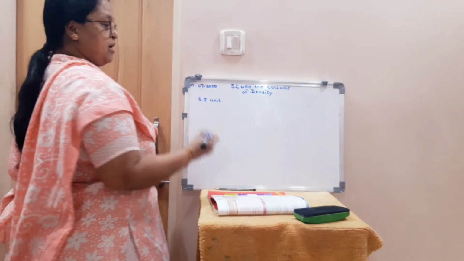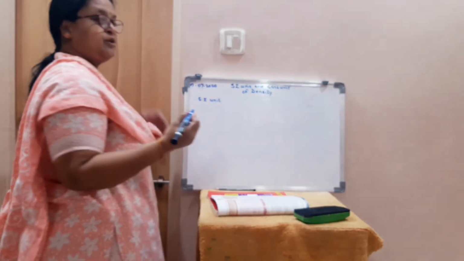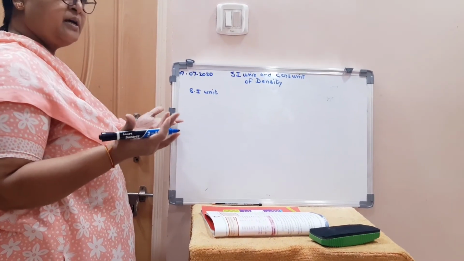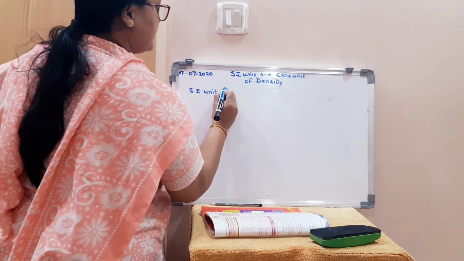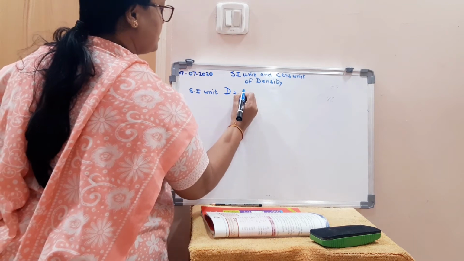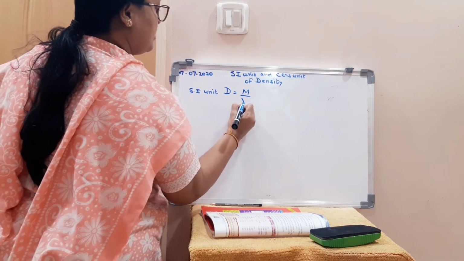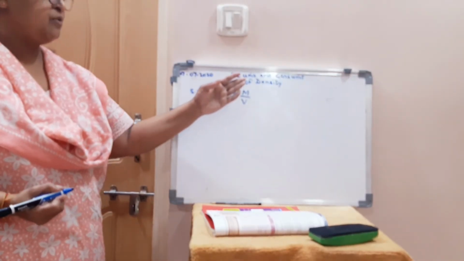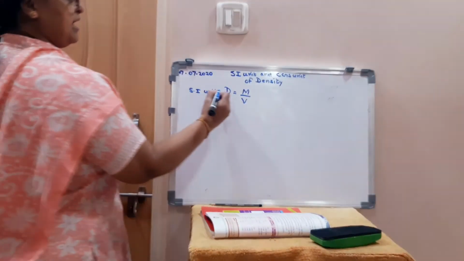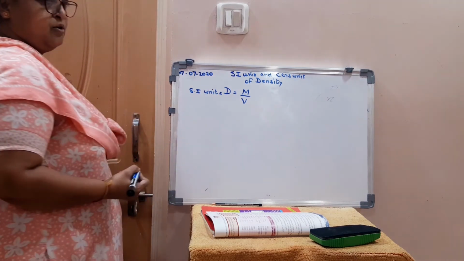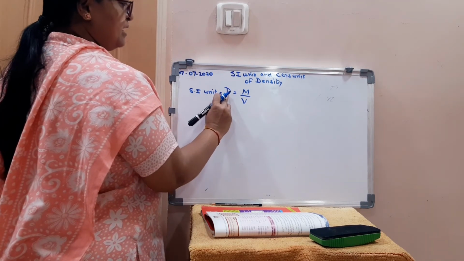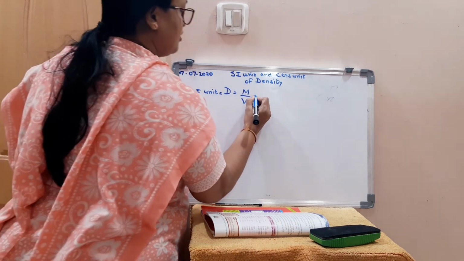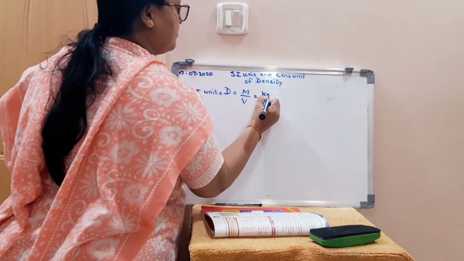SI unit. Now, according to the definition, which defines the formula of density, what is density? Density is equal to mass per unit volume. So here we are deriving the SI unit of density. Now, what is the SI unit of mass? SI unit of mass is kilogram.